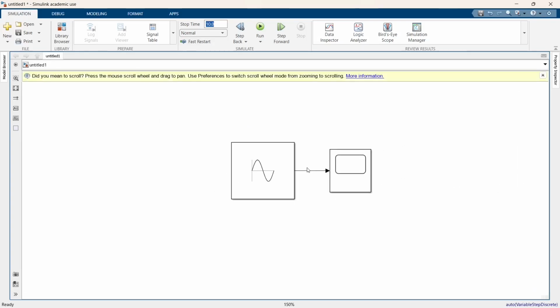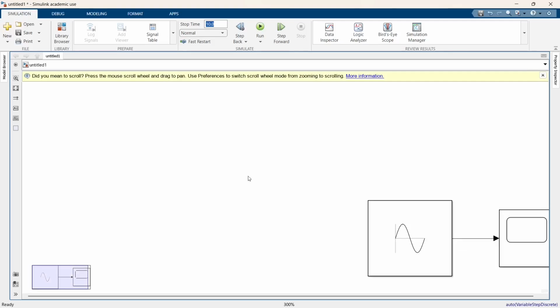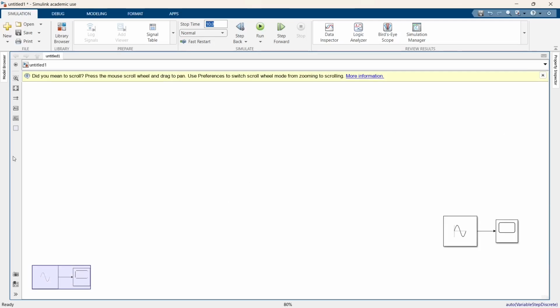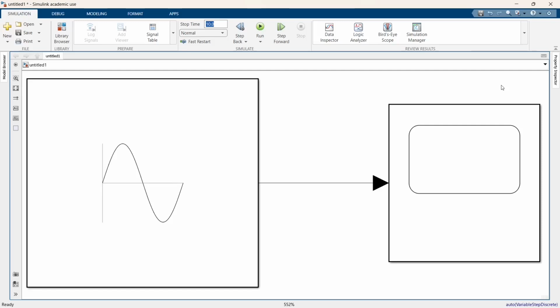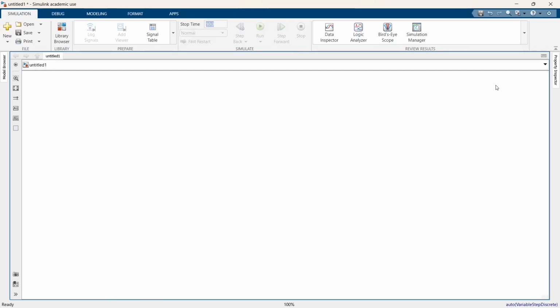MATLAB. Now if you have encountered a problem wherein the diagram is going left and right, something like this, and you want to reframe your elements such that they fall in one particular frame, we have another shortcut, which is using the space bar. Just click on the space bar, and it will reframe everything such that all of the icons come back into one particular frame. Okay, so let me quickly delete all this. So this is all about the introduction to MATLAB and Simulink.